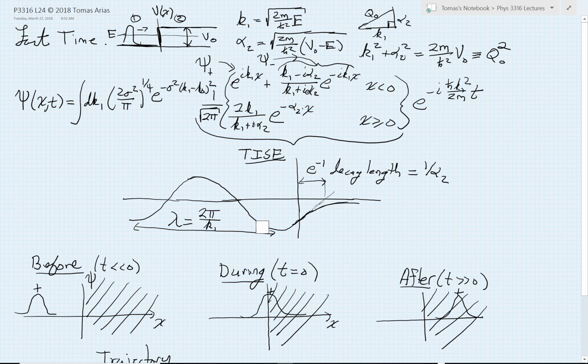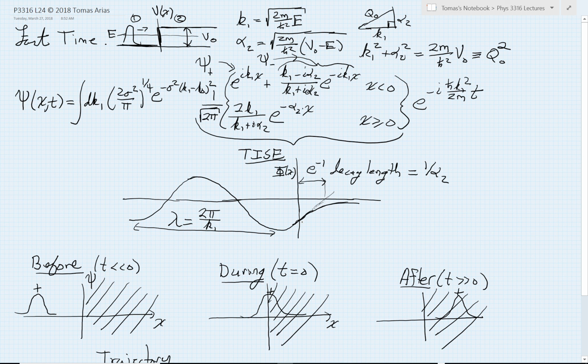The particular solution that we had found for the time-independent Schrödinger equation had the following behavior then. We have our oscillatory behavior in region 1 for x less than 0. This is a plot of phi of x. Out here then we have a wave vector given to us very nicely actually by 2 pi over k1, a wavelength, 2 pi over k1, where k1 is the wave vector. In region 2, in the forbidden region, you can see that in our solution we have an exponentially decaying behavior, as I've sketched for you here. And of course, to match our boundary conditions, we have to match value and slope at the joining point.